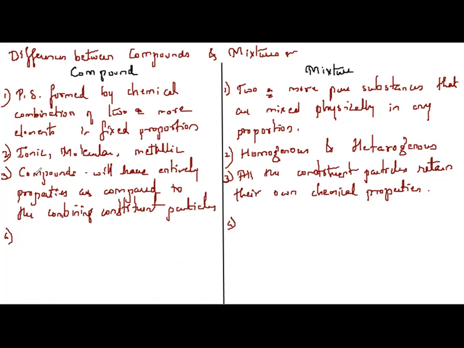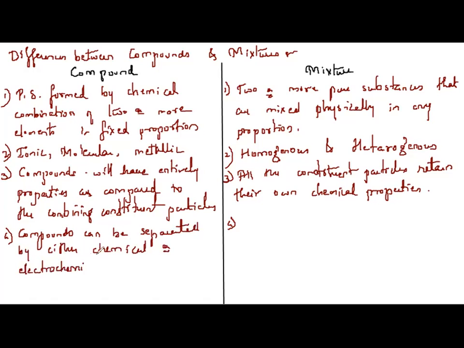The constituents of compounds can be separated either by chemical or electrochemical methods.